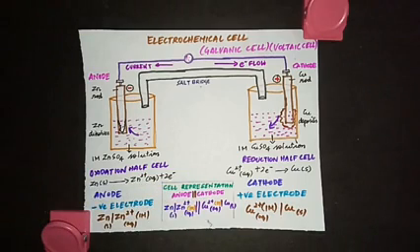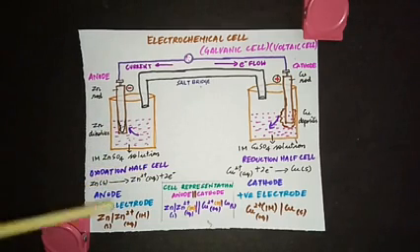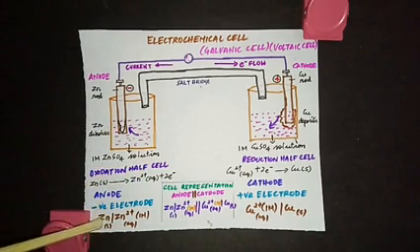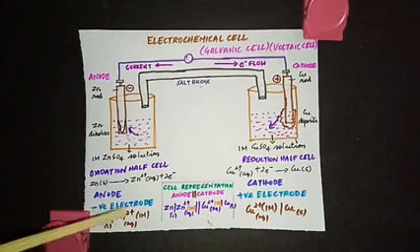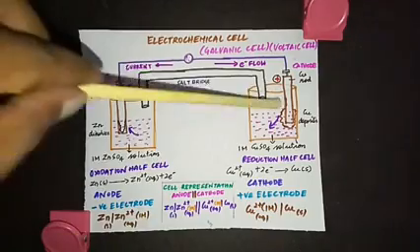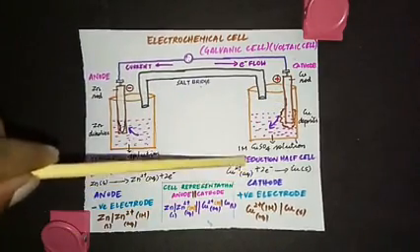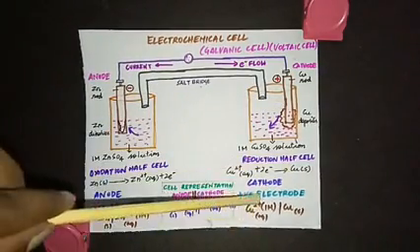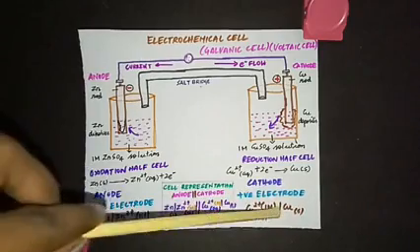Now here what happens, Zn is converted into Zn2+. So you have to represent it as Zn solid, a single line, Zn2+, and write the concentration in the bracket, aqueous. Here, Cu2+ is converted into Cu. So Cu2+, the concentration is 1 molar, which is aqueous, and put one line, Cu solid.